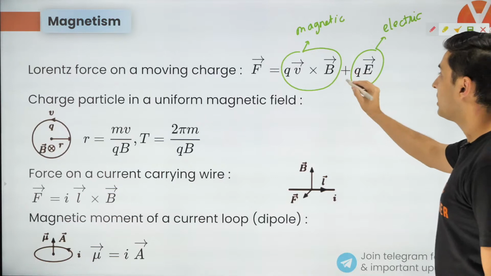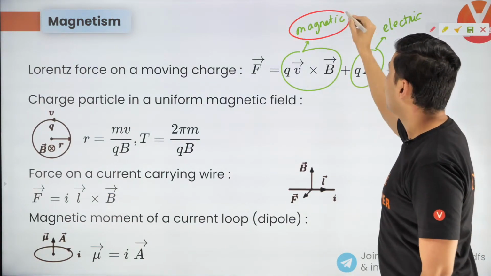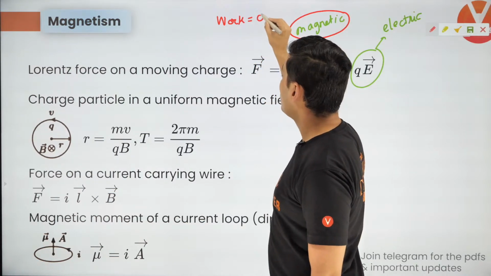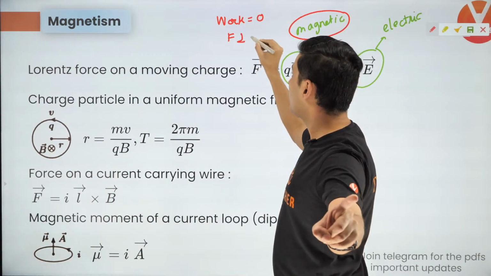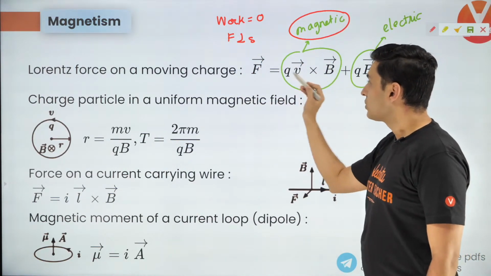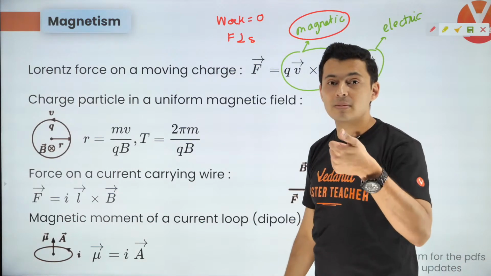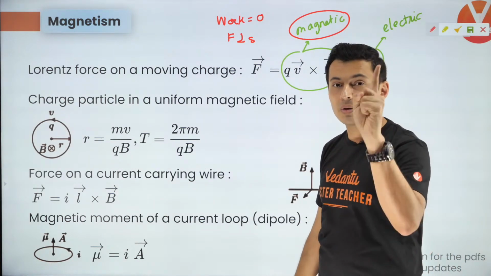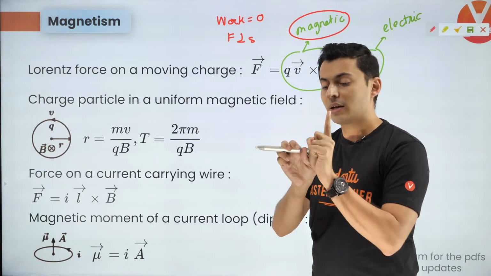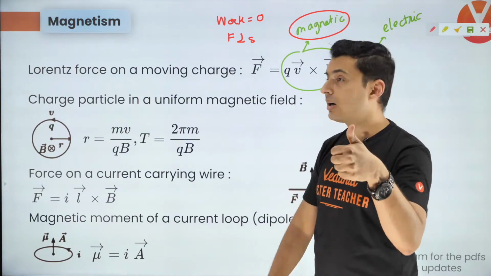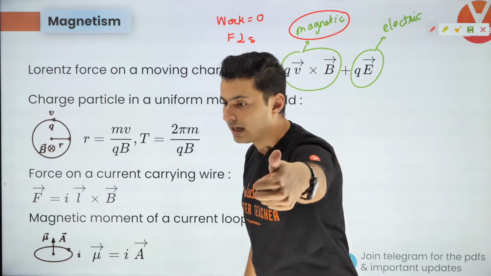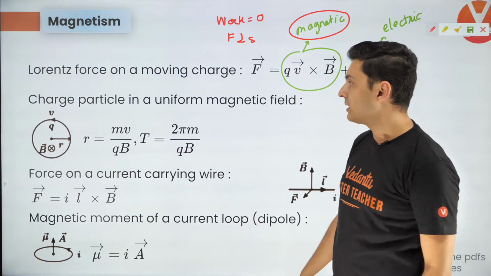Also, another thing you need to keep in mind is that this magnetic force never does work. The work done by it is always zero, because the force is always perpendicular to the displacement. Reason? Look at this, the force is parallel to v cross B. So that means it is going to be perpendicular to the instantaneous velocity. Force and velocity are going to be perpendicular. That means work done by that force will be zero. Keep this in mind. I hope this is clear. Everybody understanding this?